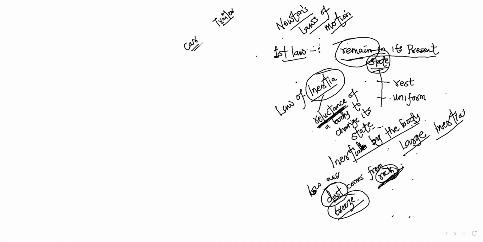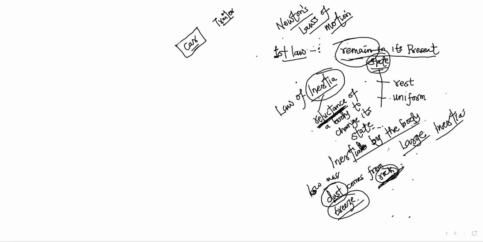Car will move. In fact, car is gone. Trailer is still trying to warm up. Trailer is still trying to go. Why? Trailer is heavy. It has very high inertia. Car is light. It has low inertia. Because car is light, we say what?